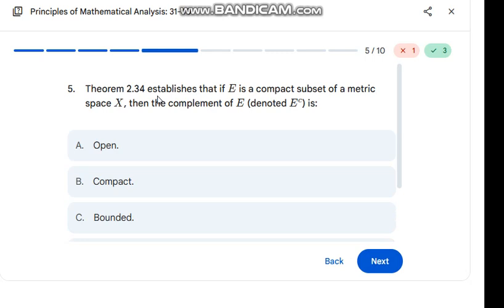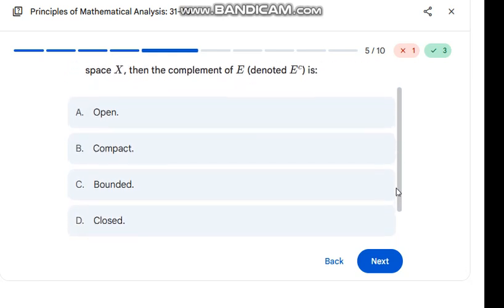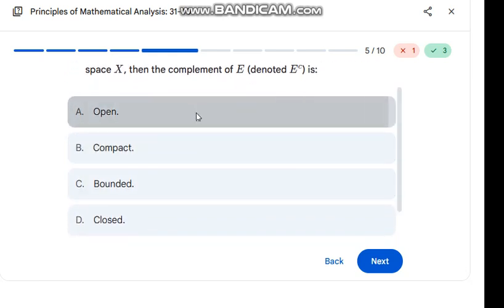Next, theorem 2.34, that is taken from Walter Rudin, Principles of Mathematical Analysis. There you can see it is established that if E is a compact subset of a metric space, then the complement of E is open. Because E is compact, and compact is closed and bounded, the complement of E is open.